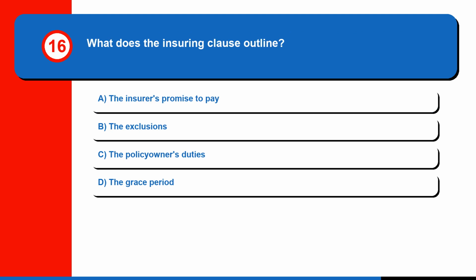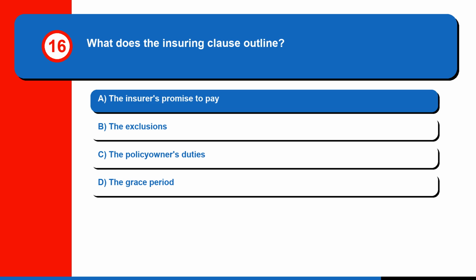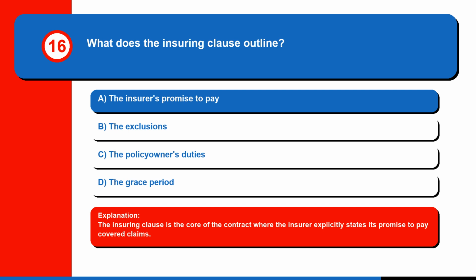Question 16. What does the insuring clause outline? A. The insurer's promise to pay, B. The exclusions, C. The policy owner's duties, or D. The grace period? The correct answer is A. The insurer's promise to pay. The insuring clause is the core of the contract where the insurer explicitly states its promise to pay covered claims.